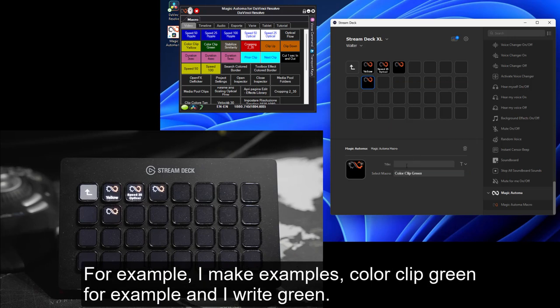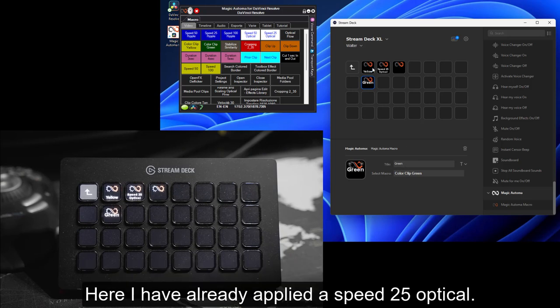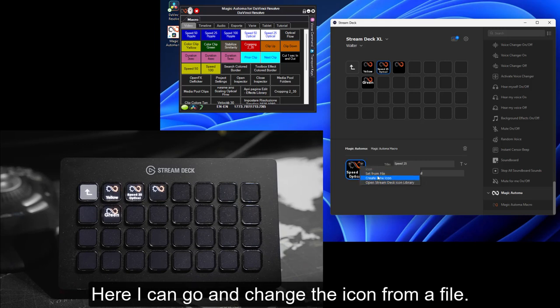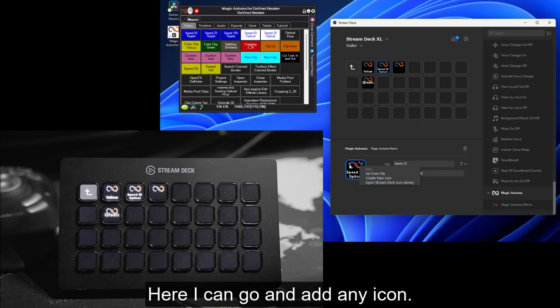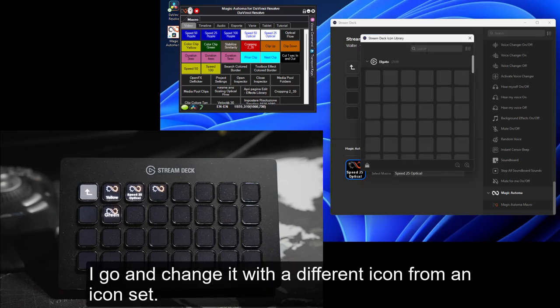For example, I make examples, color clip green, for example, and I write green. Here I have already applied a speed 25 optical. Here I can go and change the icon from a file. Here I can go and add any icon. I go and change it with a different icon from an icon set.